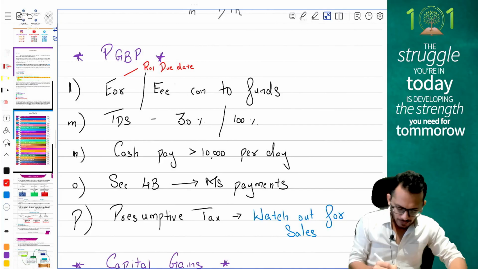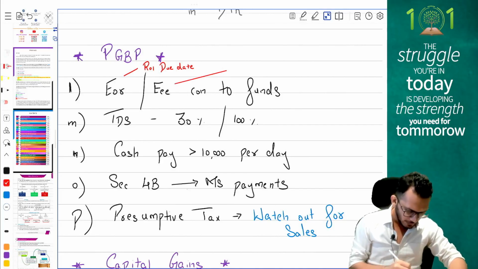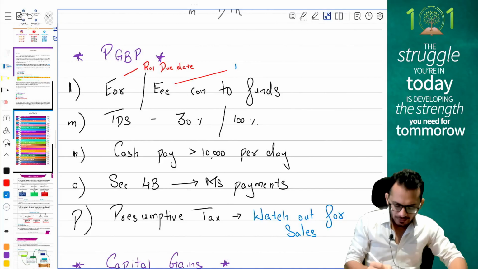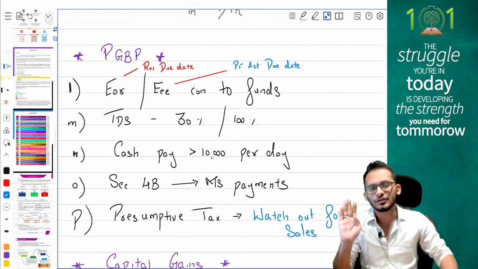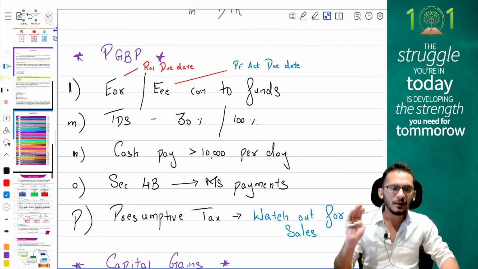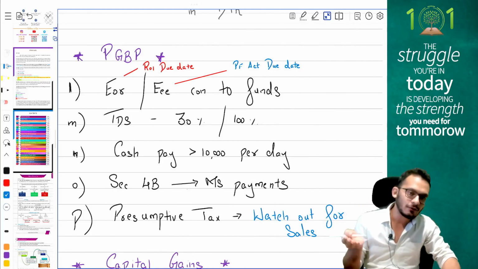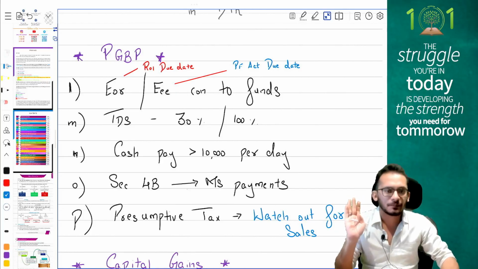But when it comes to employee's contribution, it is not the ROI due date, it is the PF Act due date. Income tax says, if you make the payment by the PF Act due date, you can claim it as deduction or not even offer it as income. But if you don't pay by the due date, then you will have to add it to your income.